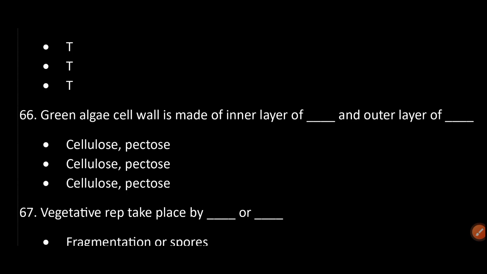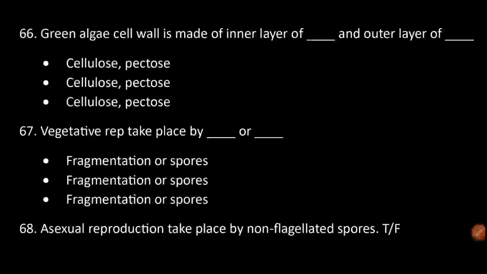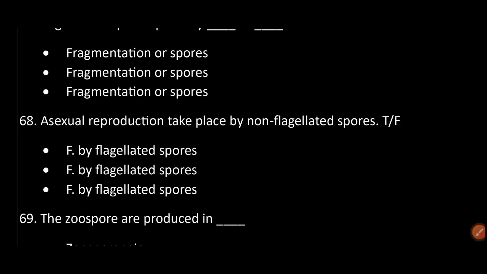The green algae cell wall is made of an inner layer of cellulose and an outer layer of pectose. Vegetative reproduction takes place by fragmentation or spores.